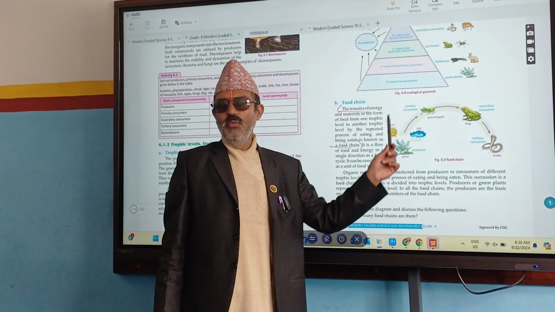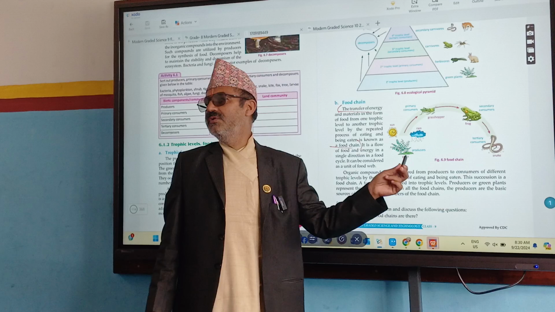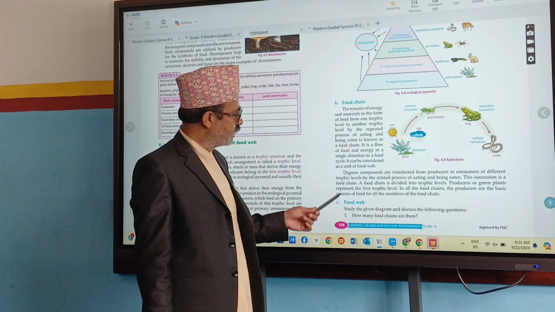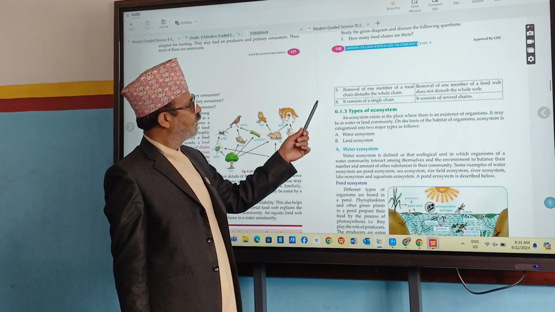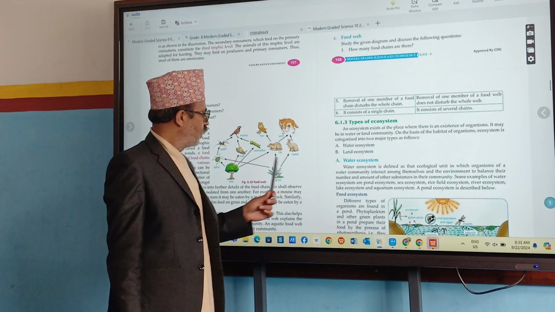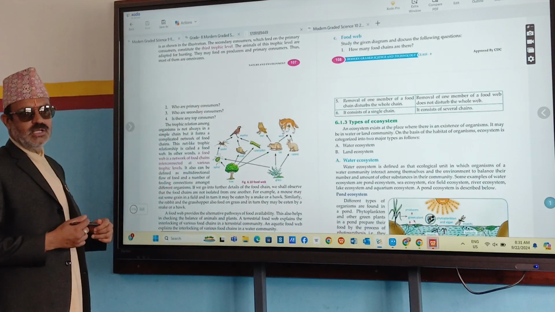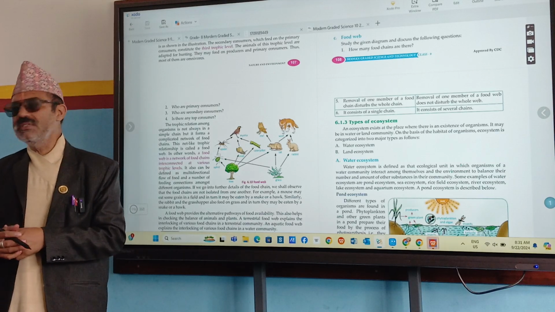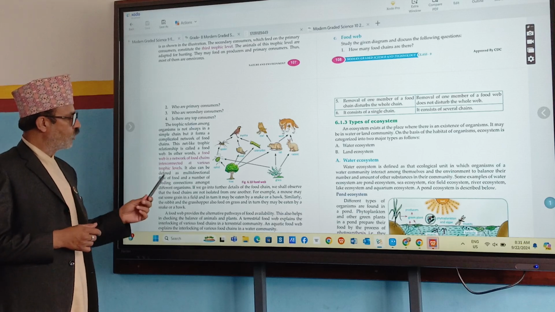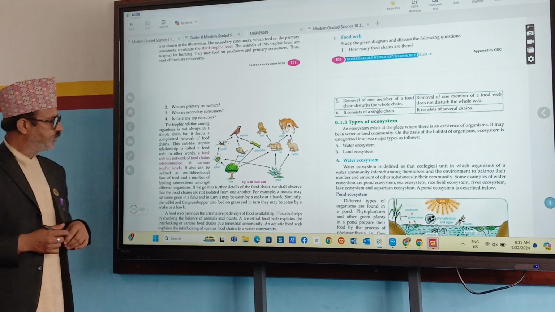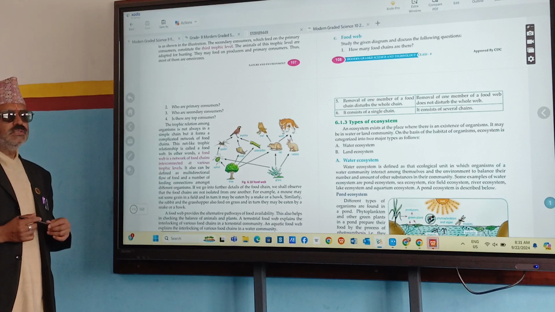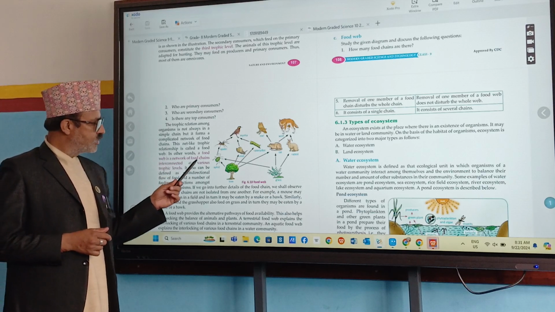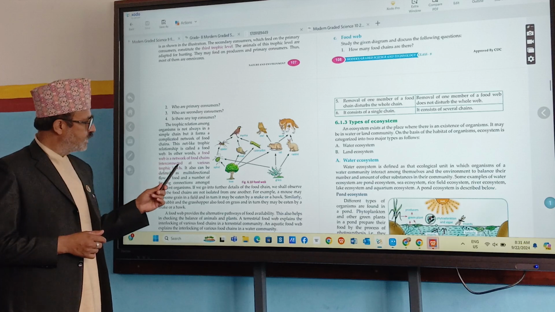See, why do they eat each other? For food, right? Because food contains energy. Energy transmits from one to another. Food web. In nature, we don't get a single food chain. The food chains are interconnected. One food chain is connected with another one, and that is called food web. What is the definition of food web? I said not to write, miss. What is the definition? A network of food chains interconnected at various trophic levels.